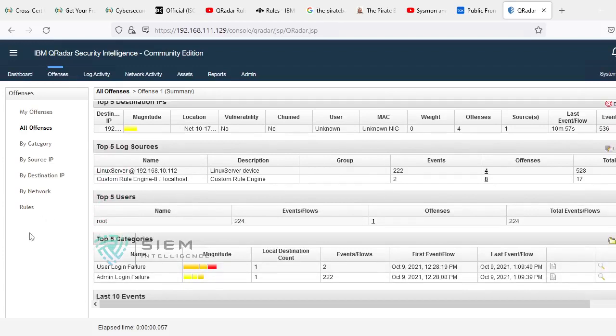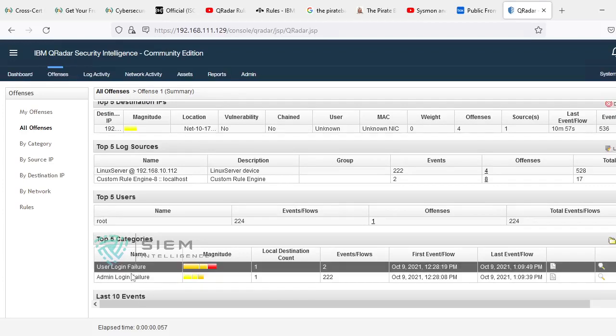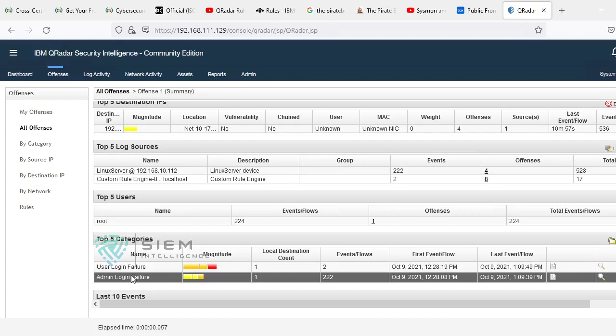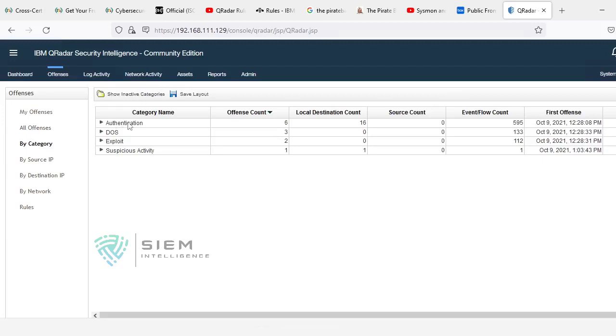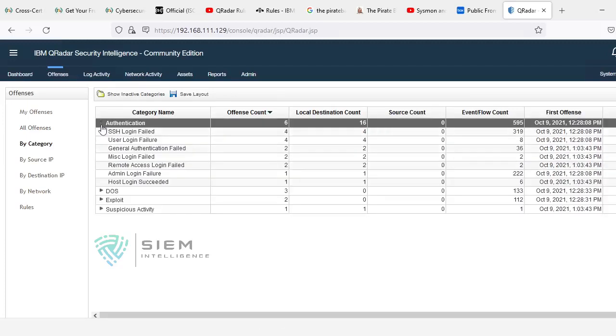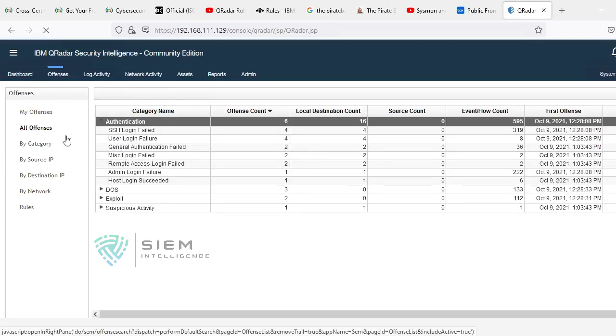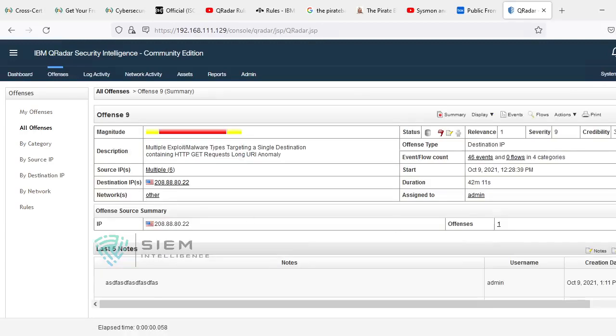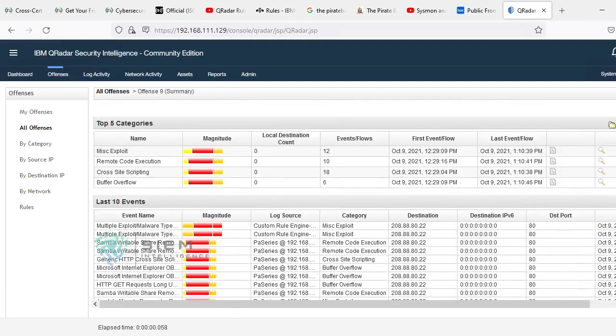So you can come to know how many users contributed towards your activity. What are the categories that failed? These are the low level categories it is showing, but by default there are 2 categories. One is the high level category, that is this. If you go inside, you can get the low level category, the specified category. If you go back to the offense again, at the bottom you get the categories. These are the low level categories by default.